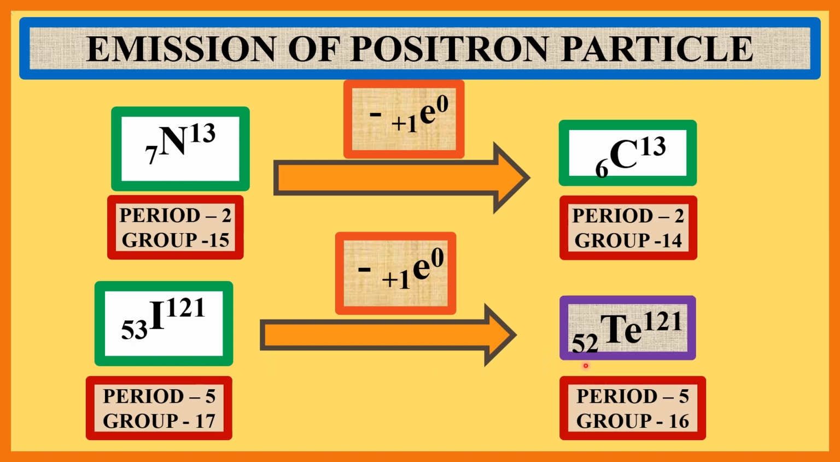The position of iodine in the periodic table is in period 5 and group 17, and the position of the new daughter element, that is tellurium, in the periodic table is in period 5 and group 16, that is, the new daughter element tellurium is displaced one place to the left in the periodic table.